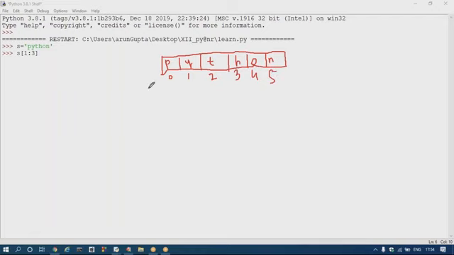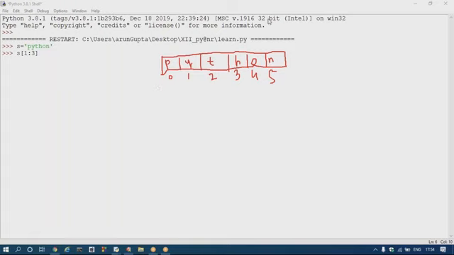Now, observe. I am taking the beginning index as 1 and the end index as 3. Then what will be the output? Anyone? Yes, using the memory map, Y, T, H.